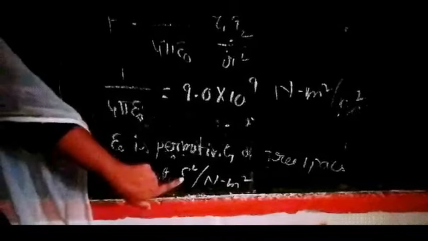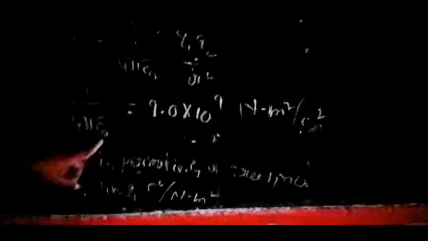Epsilon naught has units Coulomb square per Newton meter square, the reverse of this one, because epsilon naught is in the denominator.